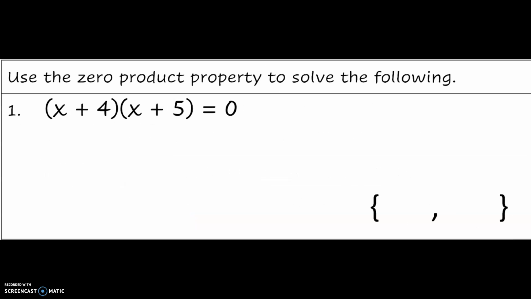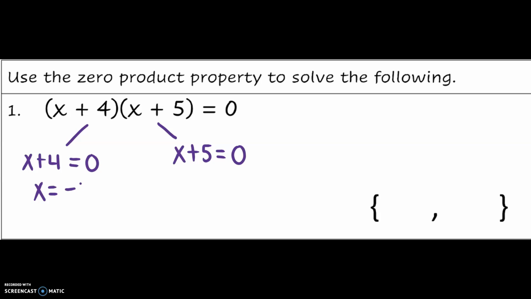In this case, we have x plus 4 times x plus 5 equals 0. So that means we can set each binomial equal to 0 separately and then solve using the zero product property. In this case, we're going to use inverse operations, and we find that towards the left here, x will be equal to negative 4, and then towards the right here, x equals negative 5.